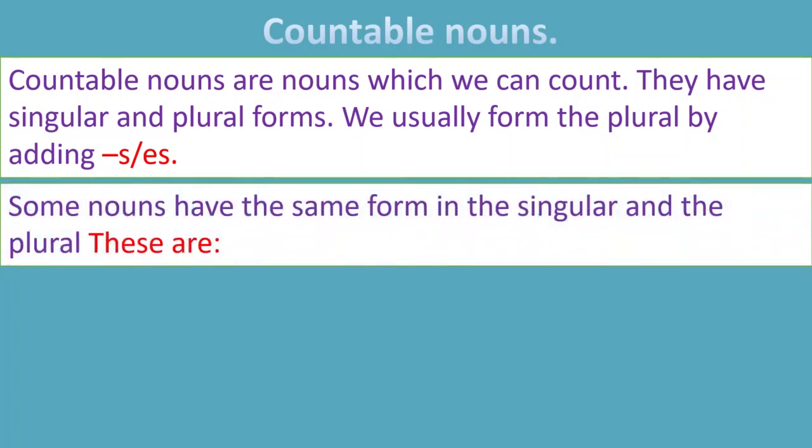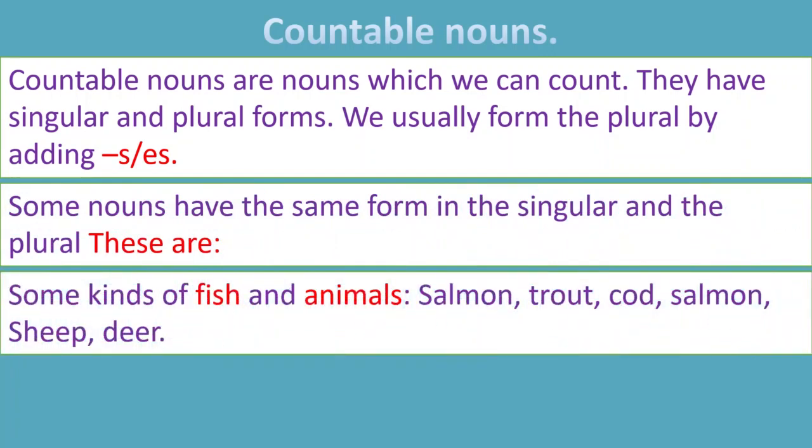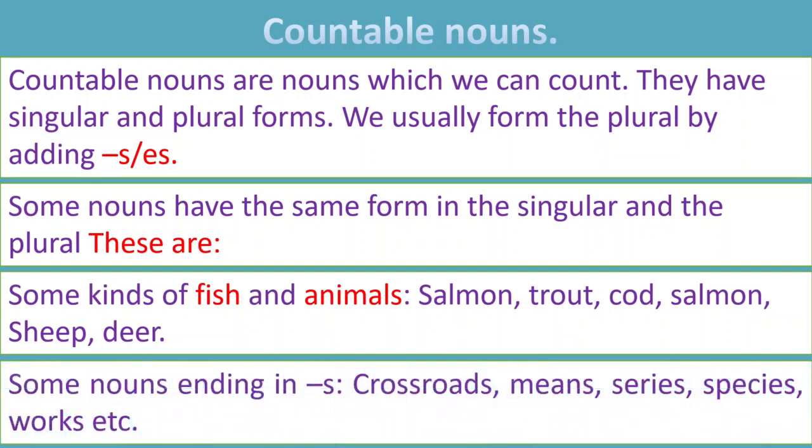So some nouns have the same form in the singular and in the plural form. For example, they can be some kind of fish or animals. For example, salmon, trout, cod. They can be used in the same form as singular and as plural nouns. Or some nouns ending in s, for example, crosswords, means, series, species, works, etc. So we will see some examples to understand this better, okay?